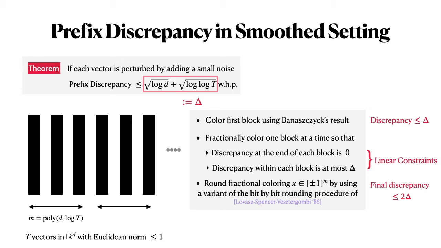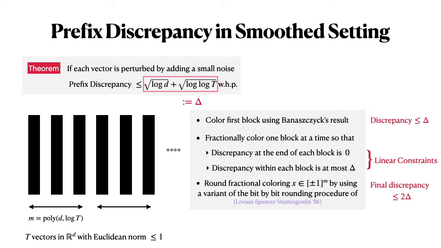So after we have reached the end of a block with the corresponding fractional color assigned, the discrepancy becomes 0. So the entire discrepancy has been cancelled out. And if we look within each block and all the previous blocks that come before that block, then this discrepancy is at most delta. So these are two linear constraints and we find a fractional coloring satisfying them.